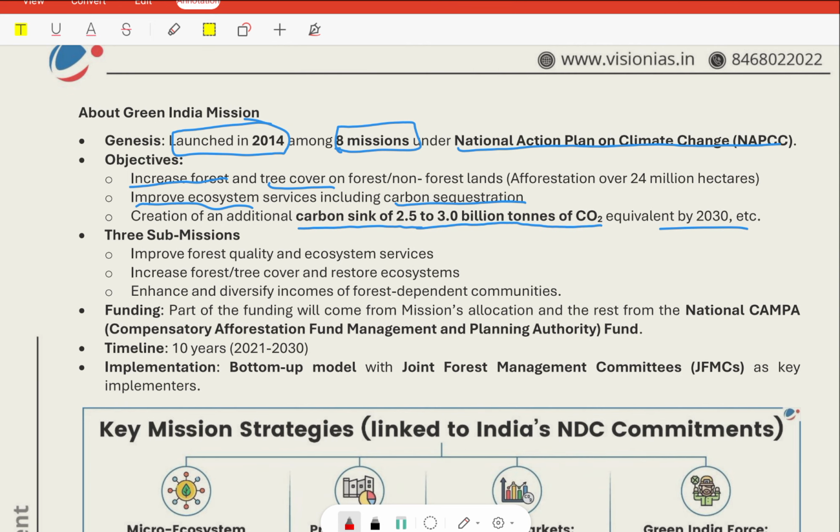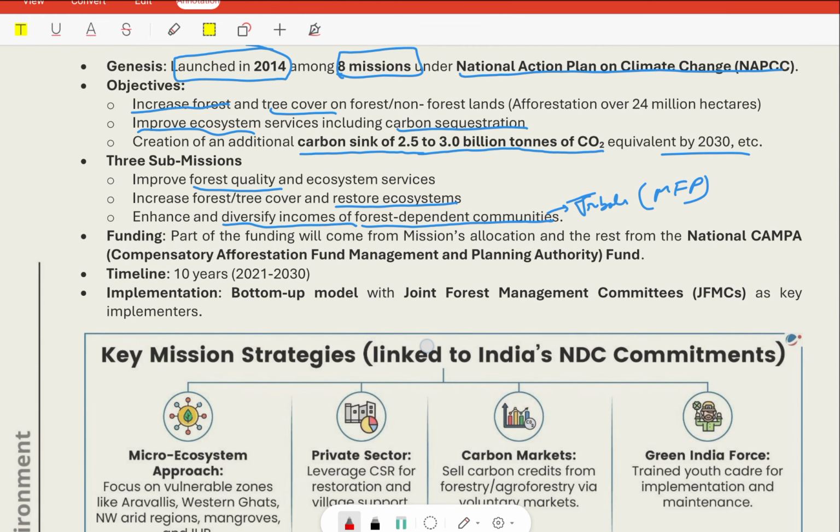There were three submissions also: improve forest quality and ecosystem; increase forest and tree cover and restore ecosystem; enhance and diversify income of forest dependent communities, especially tribals, through minor forest produce.